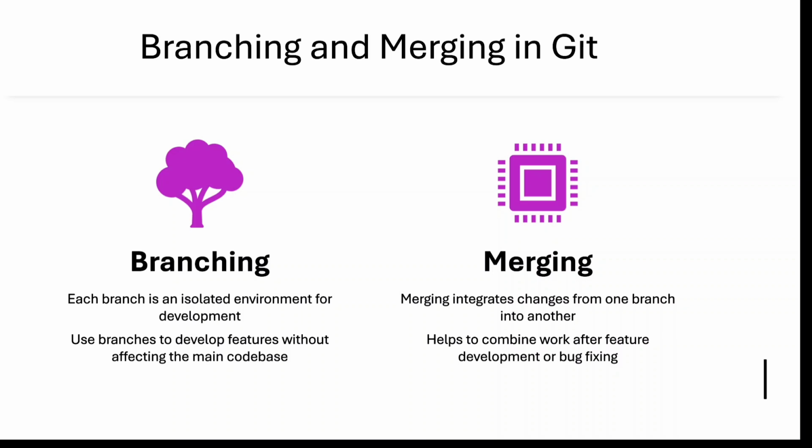Then we have the merging concept. Merging means one branch is merged into another branch, so it actually helps to combine work after a feature development or some bug fixing. So that is the main important thing inside git, that is merging and branching.